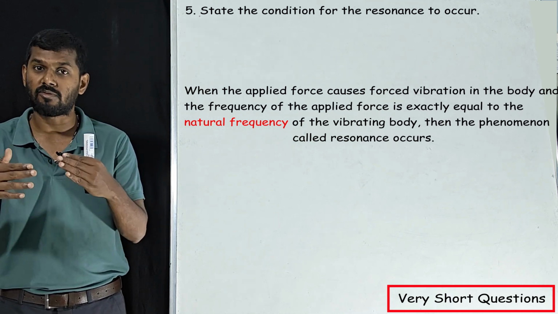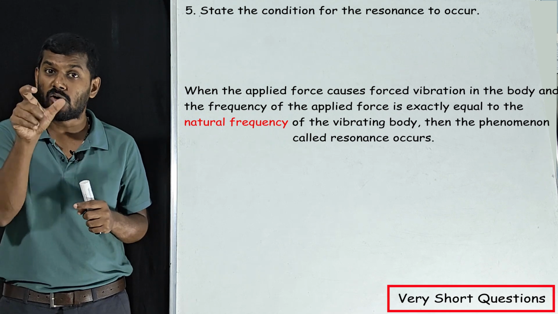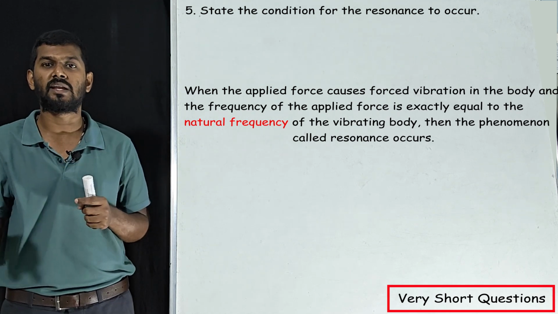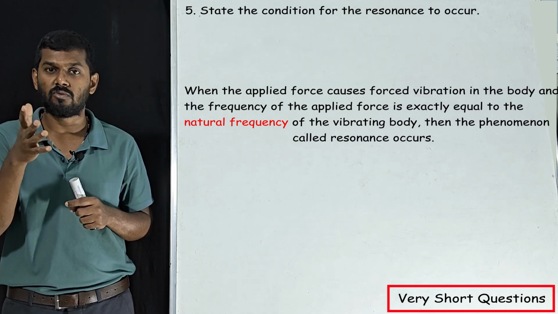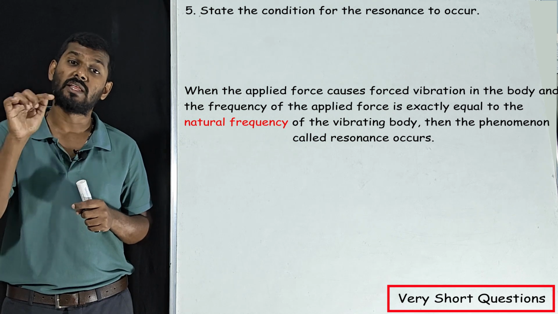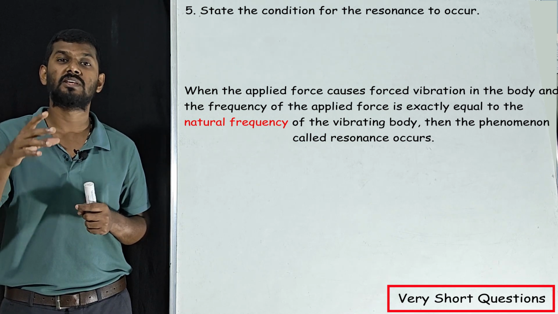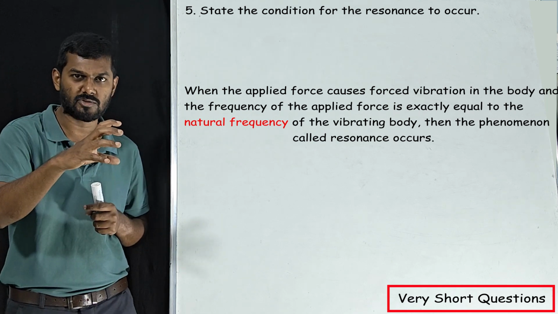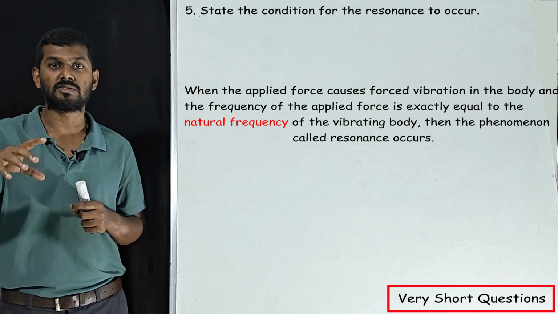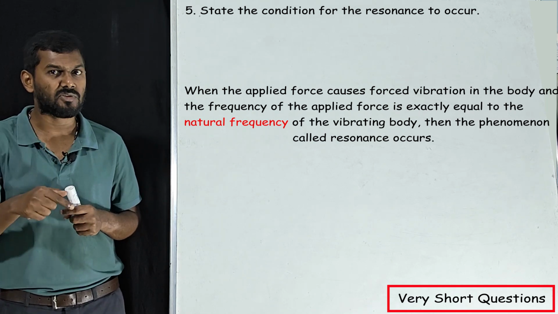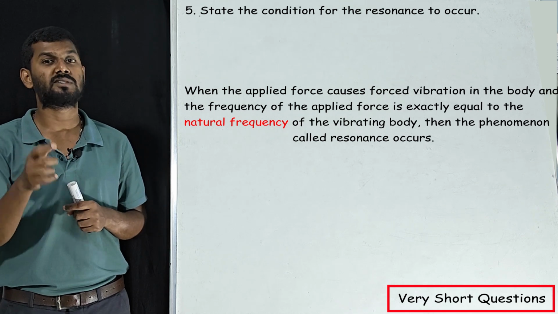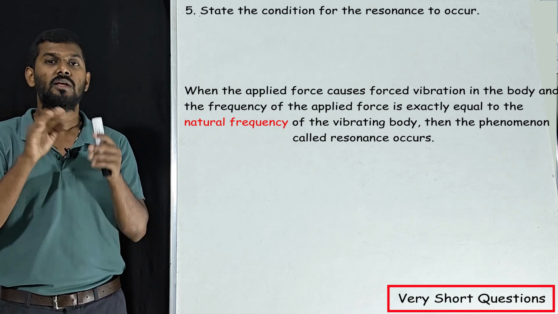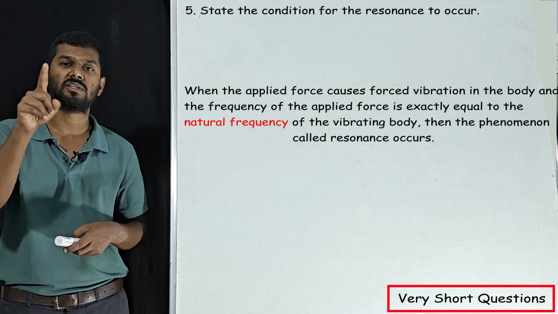Natural frequency, not just the frequency. The word natural has to be there in the sentence. The natural frequency of the vibrating body is equal to the frequency of the externally applied force. I'm applying an extra force, right? That has one frequency. That frequency should match with the natural frequency of the vibrating body. So whenever these two happen, resonance will occur.